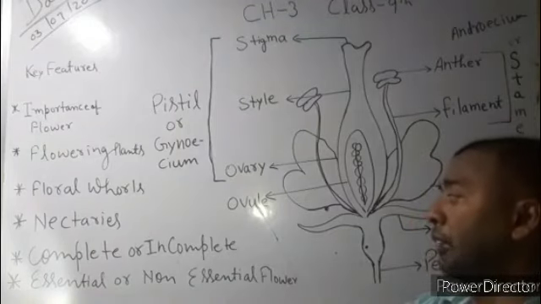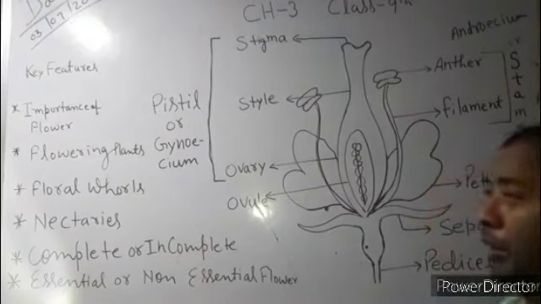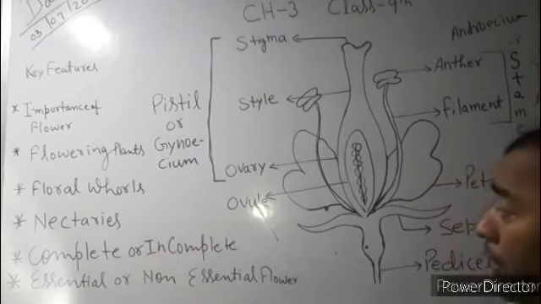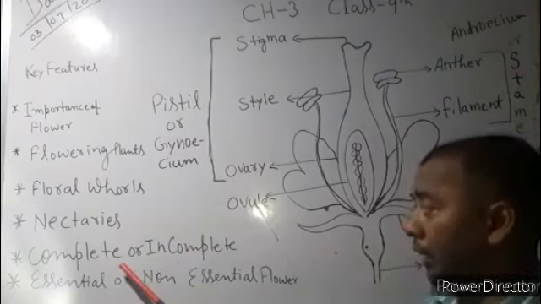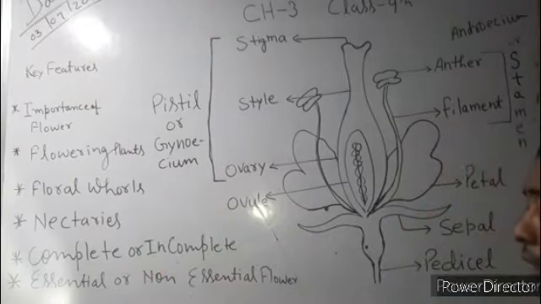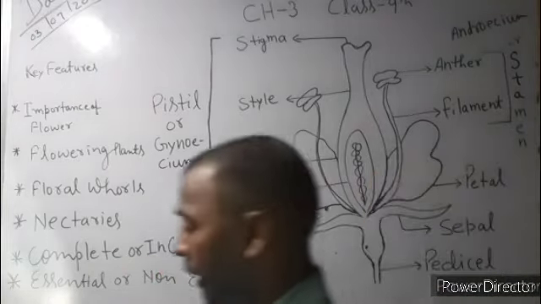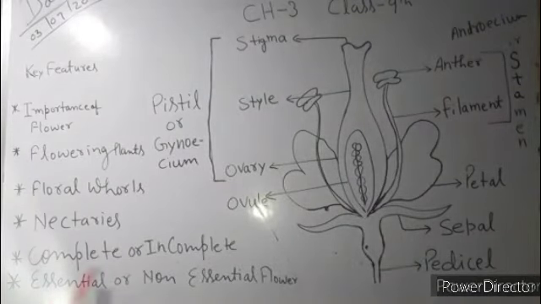The flowers have structures called complete and incomplete: if any whorl, that means sepals, petals, the anther or the stigma, in other words the male and female flower parts, is not present, we say it is an incomplete flower.